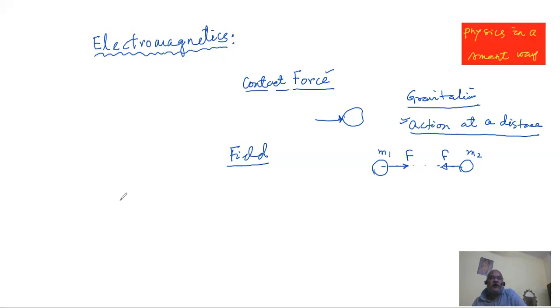They said that if a mass is there, then the mass has got a gravity field around it, and the gravity field is supposed to extend from the mass to infinity. Any other mass that comes in will be attracted. Similarly, electric field, similarly, magnetic field.